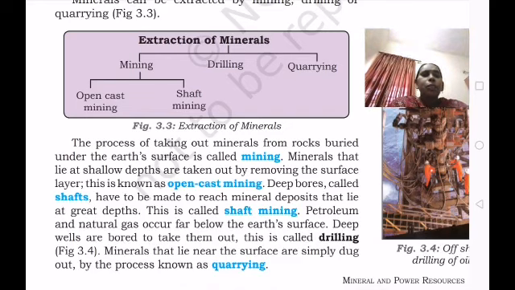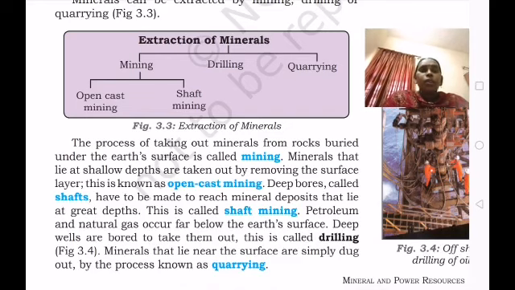In the first picture we have seen open cast mining, where cranes take the coal and fill the trucks.